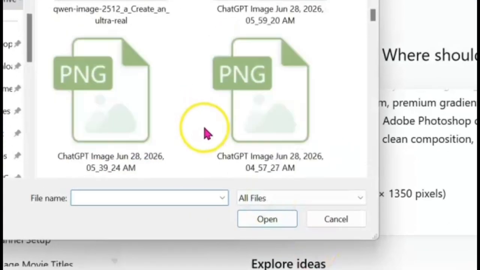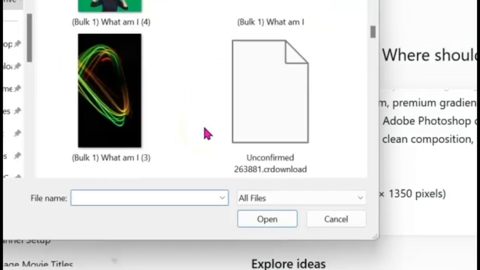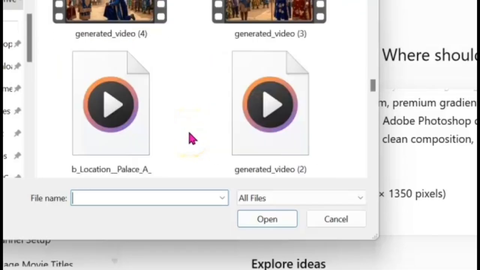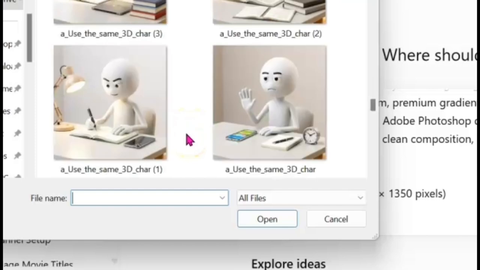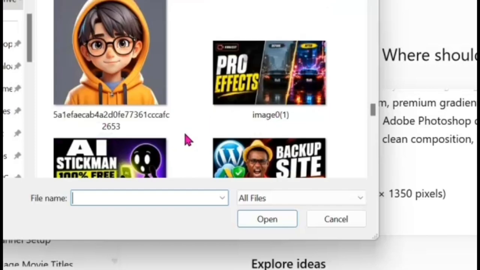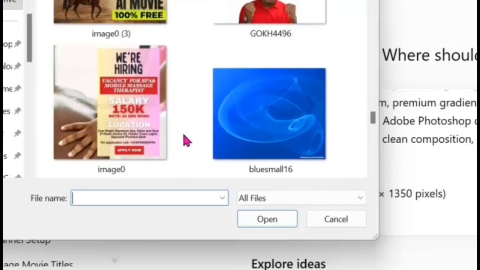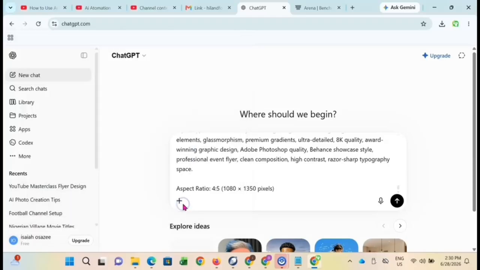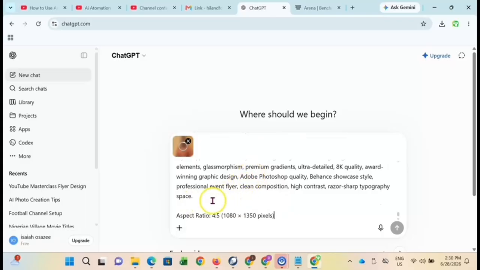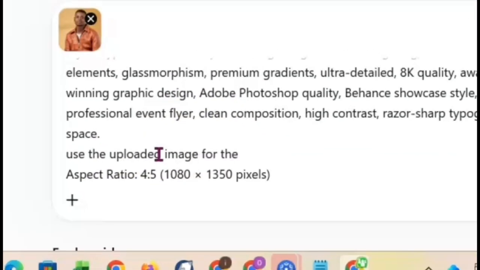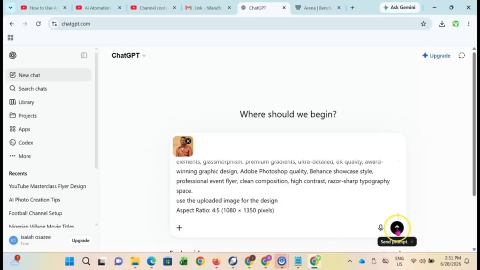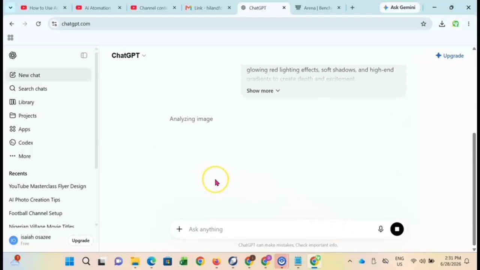I'm going to go ahead and search for my image. I'll just scroll down to make sure I get to my image. Right, that's the image I'm looking for. Click on it, and it's going to go ahead and load. And that information I still need to give to ChatGPT: use the uploaded image for the design. Once I'm done with that, I'm going to hit submit and allow ChatGPT to do its work.